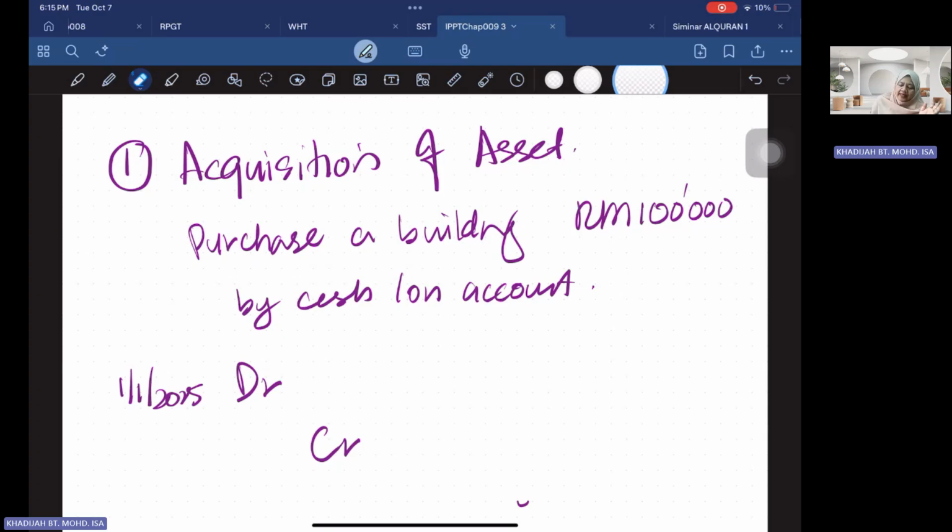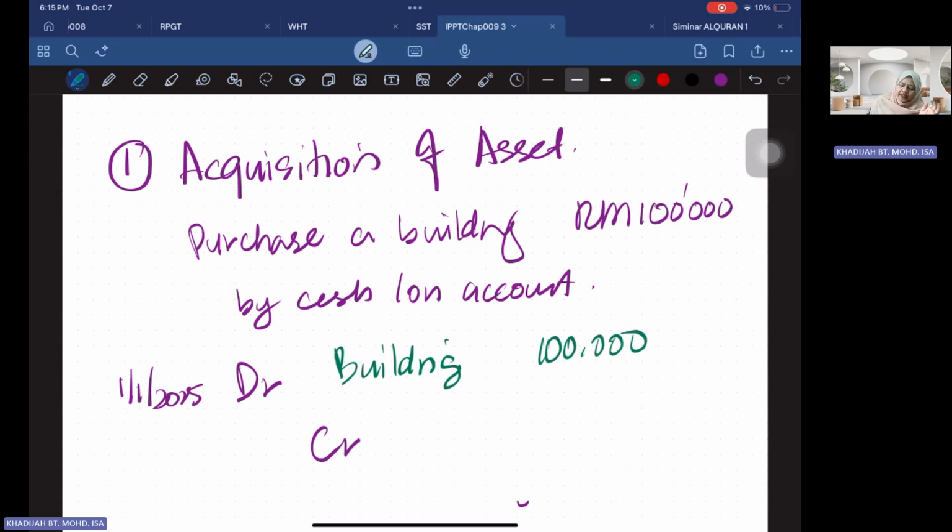Building is an asset, so you debit your building 100,000. Then you credit your cash or sometimes accounts payable, depending on the transaction. So you credit your cash or your accounts payable 100,000. So that is the acquisition of asset.